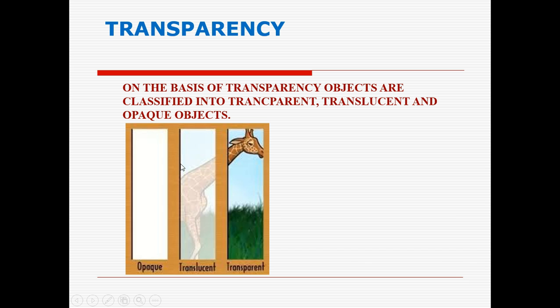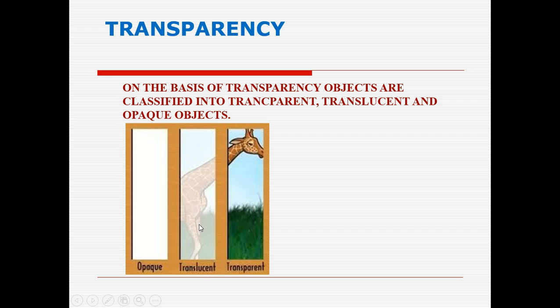The next one, translucent. This second picture, can you see? Yes. These translucent materials are those which allow only a portion of light to pass through them. Partially the light is passing. You can see the object which is behind that material, but not clearly. You can see the blurred image of that giraffe, right?